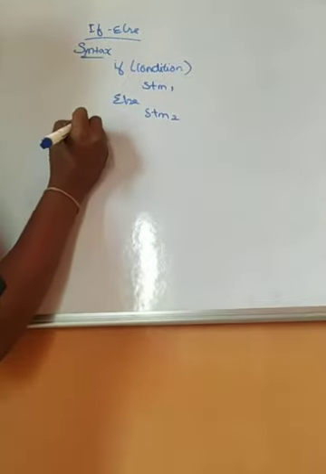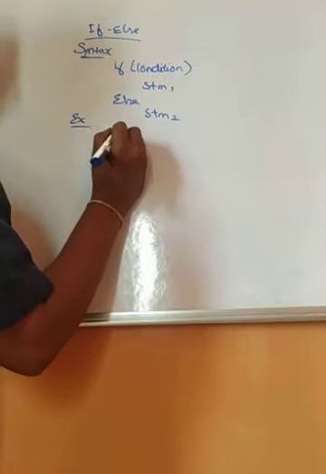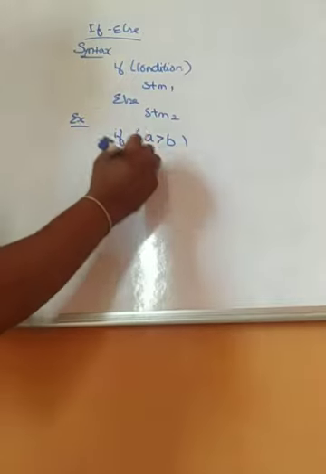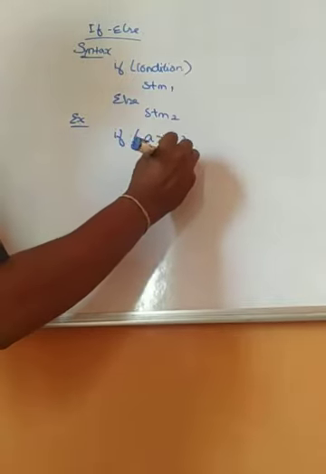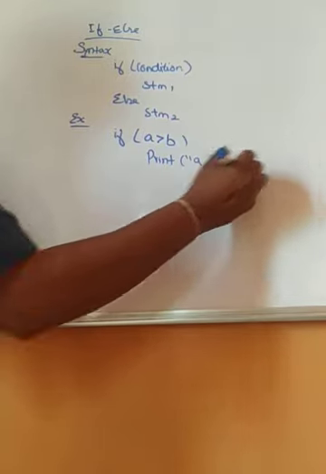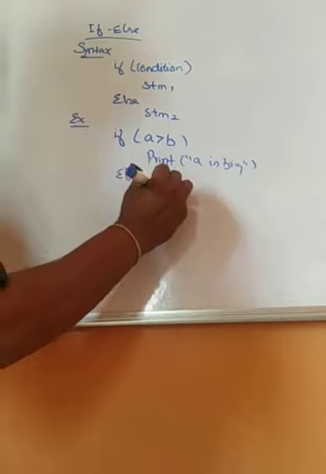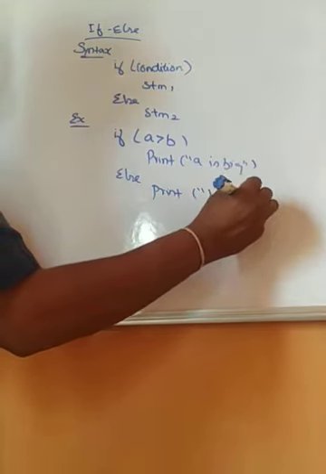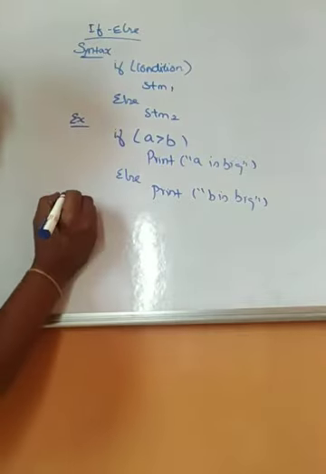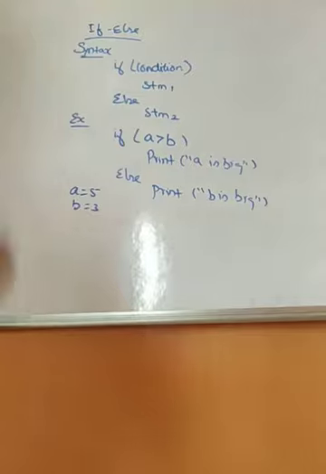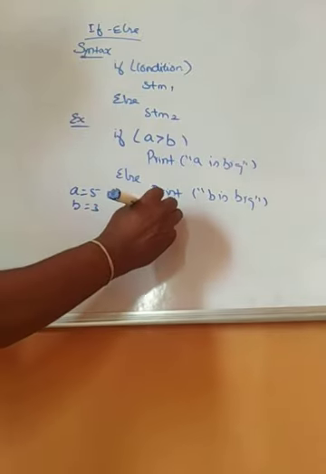For example, I check if A is greater than B, and I print A is big, else print B is big. In this example, I give A value as 5 and B value as 3. The condition checks 5 greater than 3.